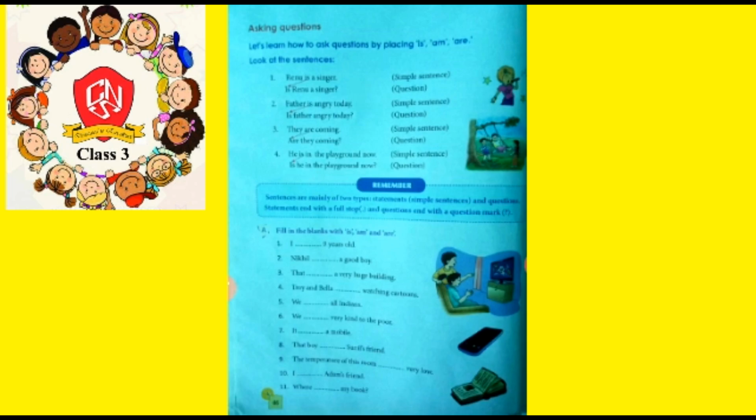Sentence number 9, the temperature of this room dash very low. So we are talking about temperature. As you know that temperature is an uncountable noun.